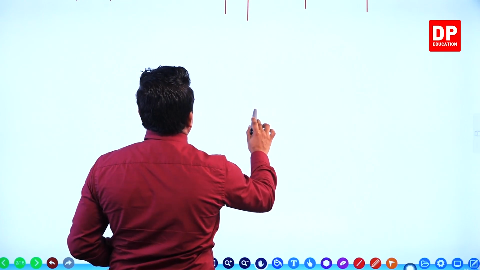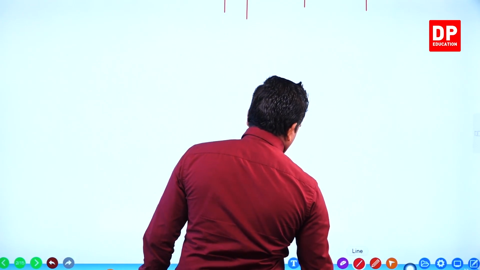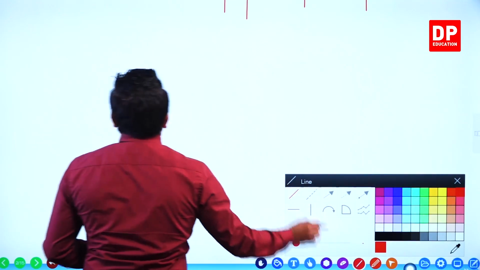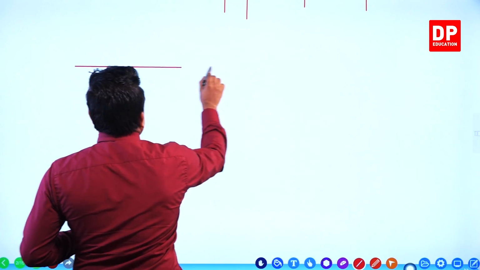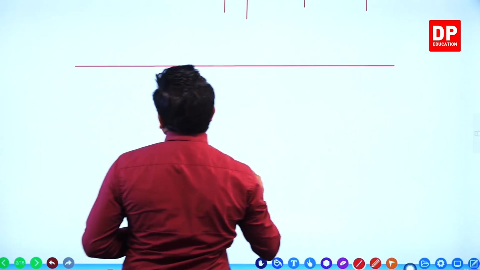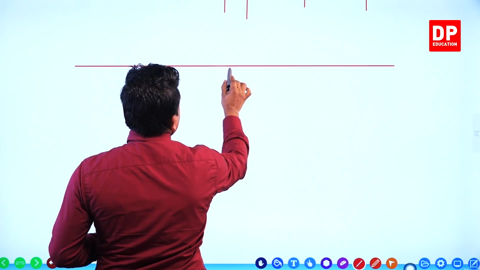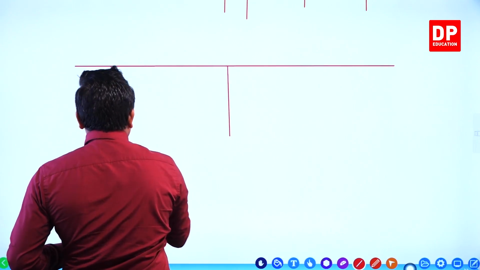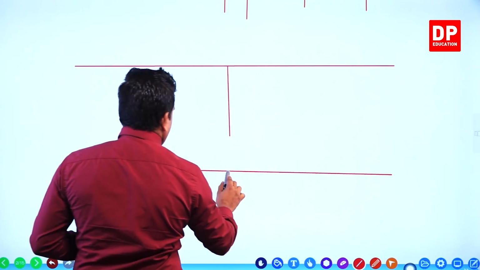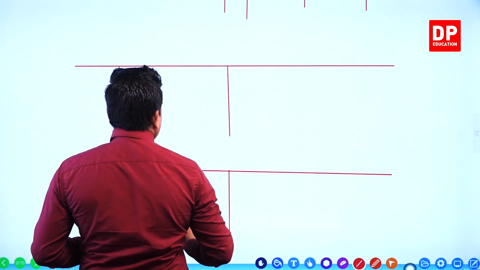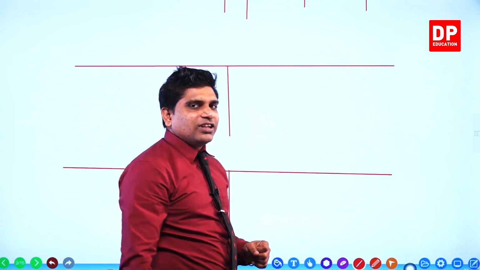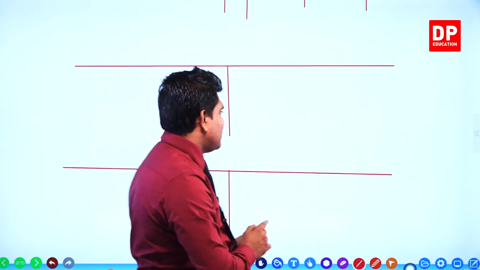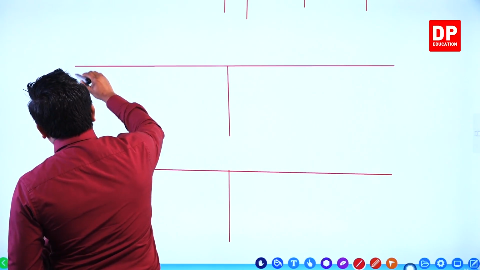Ledger accounts also. When you draw the ledger accounts, now I use the full format because in your syllabus they expect the full format. How many accounts we need? 2 accounts. You know what are the 2 accounts? Debtor account and bad debts account, right? Debtor account and bad debts account.